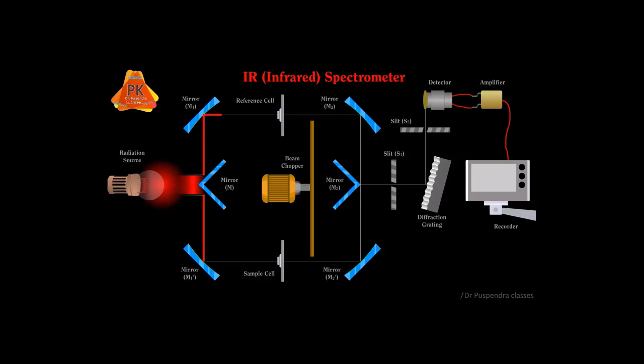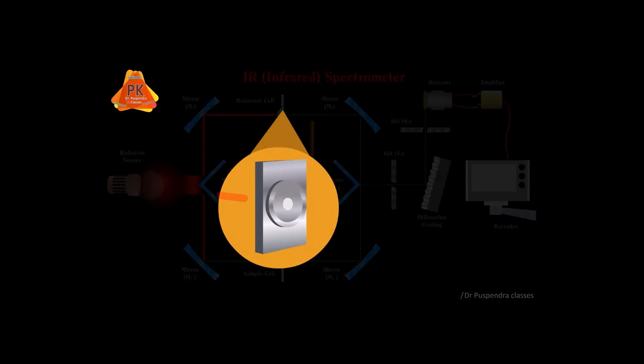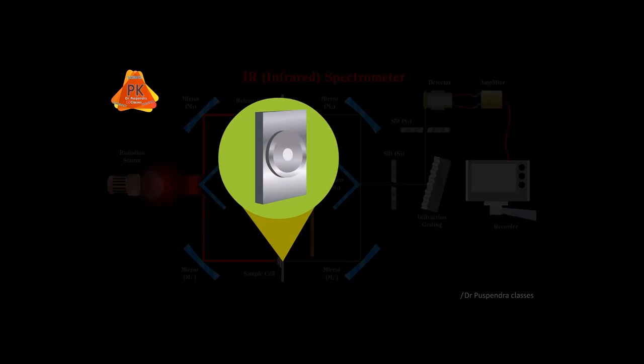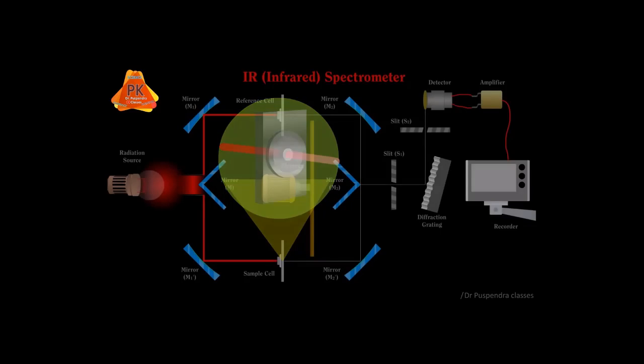Now M1 will reflect the radiation towards the reference cell, and the radiation will pass through the reference material KBr without decreasing in intensity. At the same time, mirror M1 dash will reflect the radiation towards the sample cell. Some radiation will pass through the sample and some radiation will be absorbed by the sample. So the intensity of the passed radiation will be decreased.